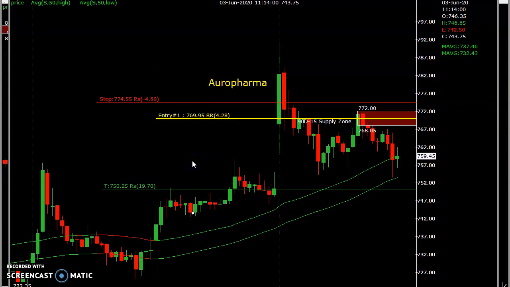So 770 is the selling area and keep a stop loss 5 rupees up, that is 775, and aim for a target of 750. So Aurobindo Pharma is a selling opportunity and Tech Mahindra is a buying opportunity for tomorrow.